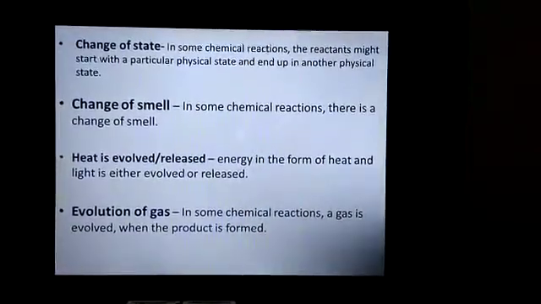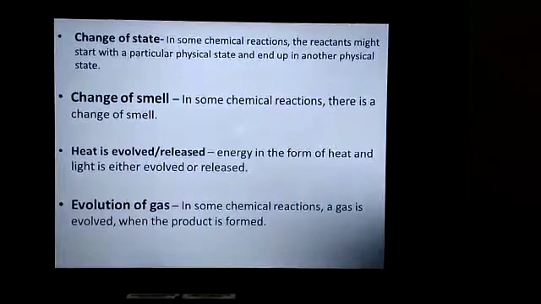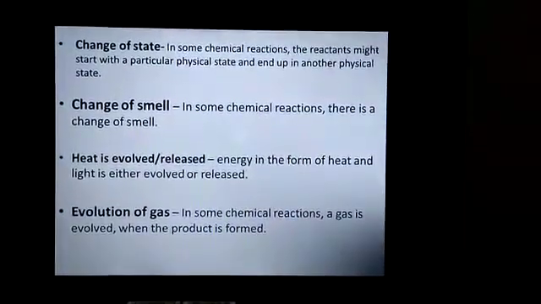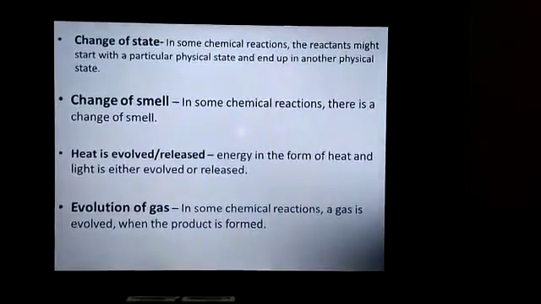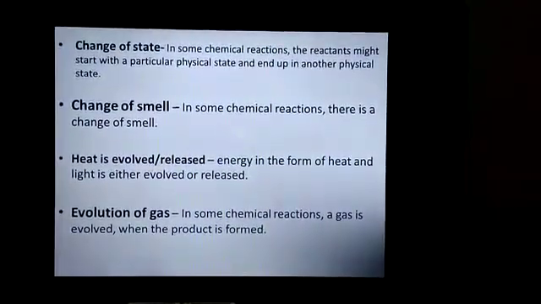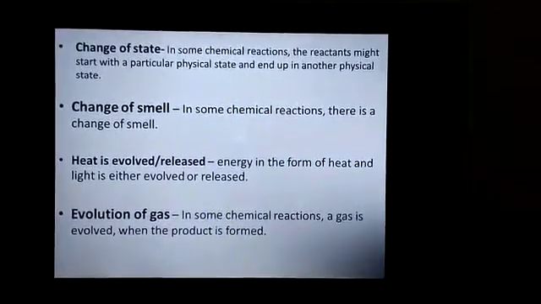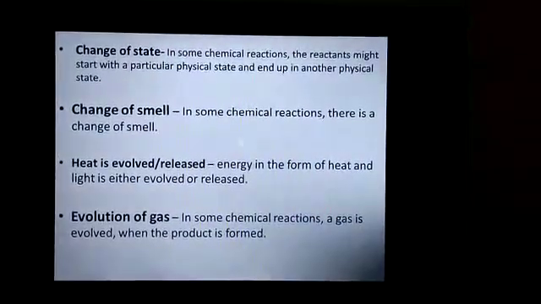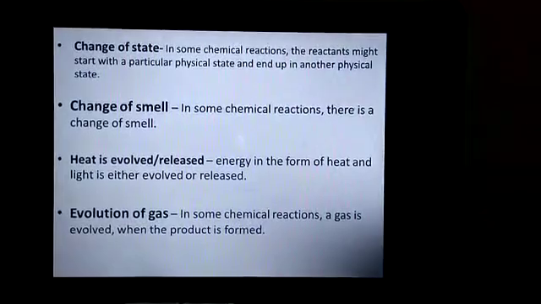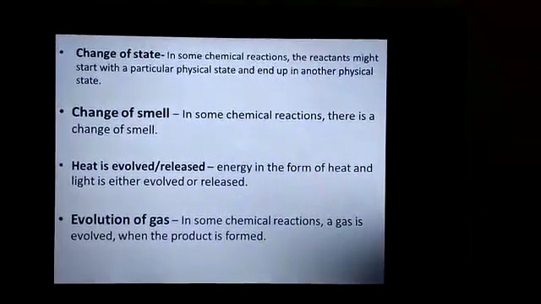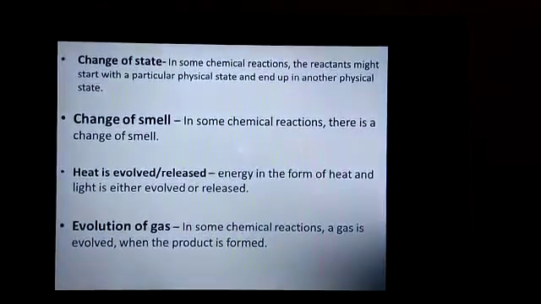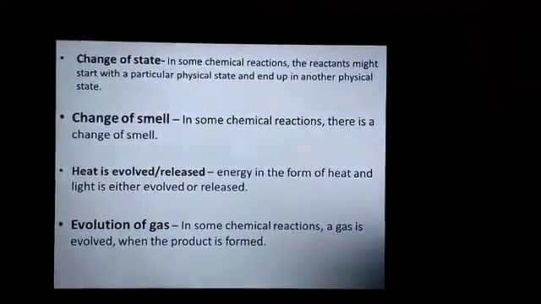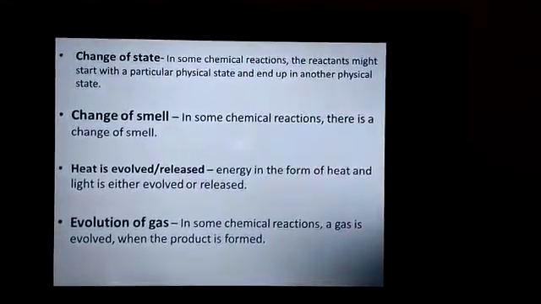Now the next is change of state. In some chemical reactions, the reactants might start with a particular physical state and end up in another physical state. For example, the reaction between hydrogen and oxygen, which results in the formation of water. And as you know, hydrogen and oxygen both are gases and water is in liquid state. So there is a change of state in certain reactions.